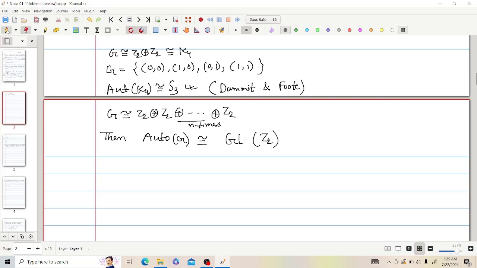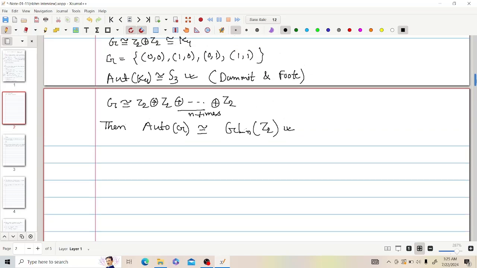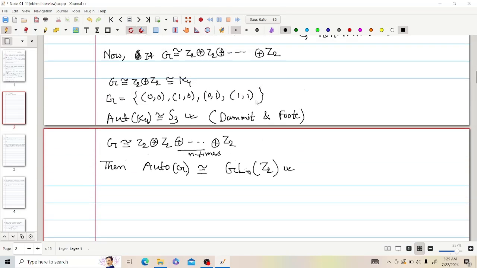After proving it for Z2 cross Z2, I simply used this result: the automorphism group of G is isomorphic to GL_n(Z2). They didn't need the proof of this, because this proof is not as easy as for Z2 cross Z2. Then they were satisfied with the answer.